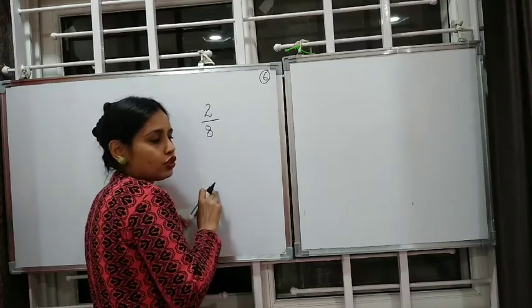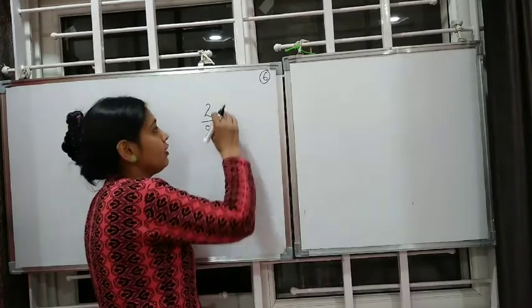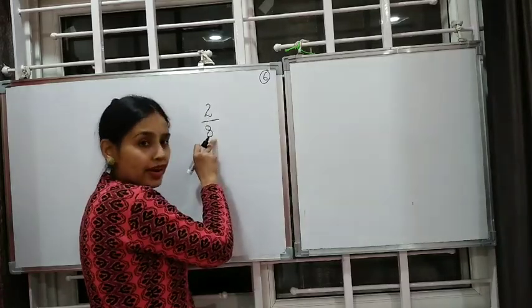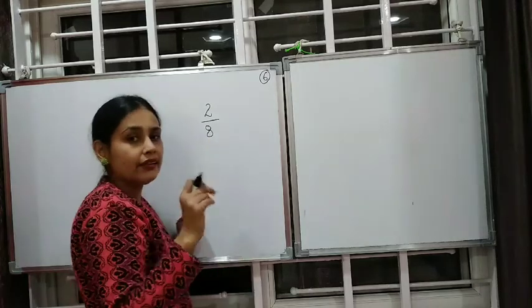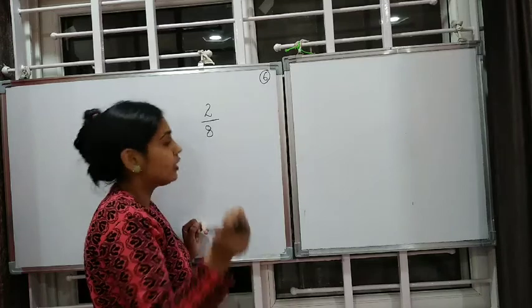So ratio means comparing through dividing, but the items being compared should be in same unit. Okay, the units should be common.